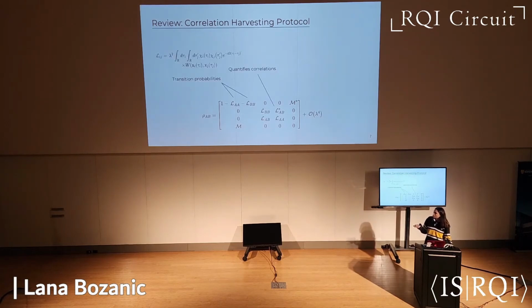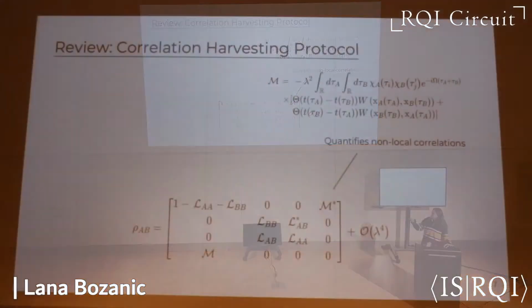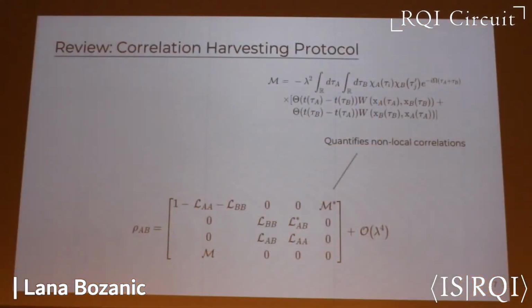These L_AA and L_BB terms are our transition probabilities, the probabilities that our detectors will transition from the ground to the excited state. This L_AB term is used in quantifying the total amount of quantum mutual information. This last off-diagonal M term is used in quantifying the total non-local correlations that are extracted from the field.